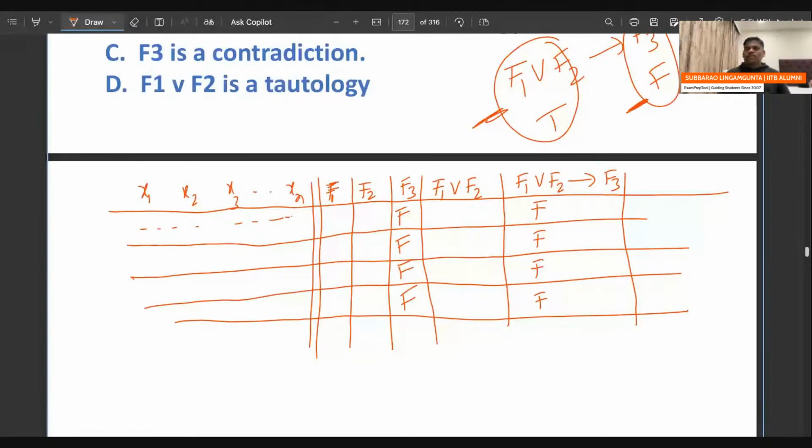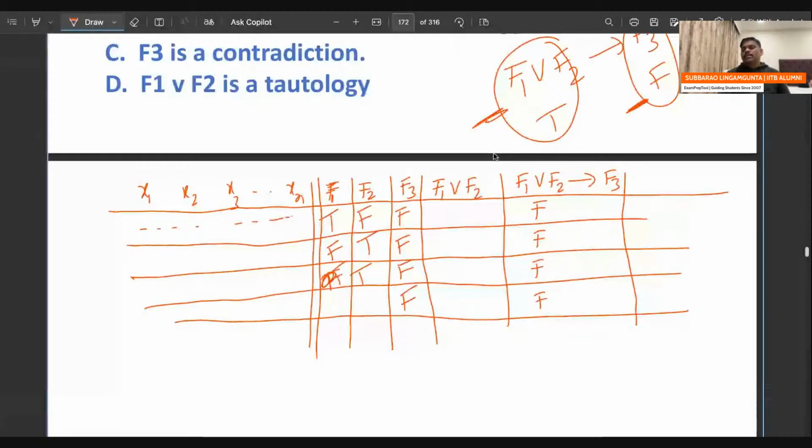But what about F1, F2? I cannot say F1 is true, and I cannot say F2 is true, but F1 or F2 is true. What is the meaning? It may be true, false; it may be false, true; it may be true, true. These are the combinations. So F1 or F2 should be true, but I cannot say F1 is a tautology, and I cannot say F2 is a tautology.